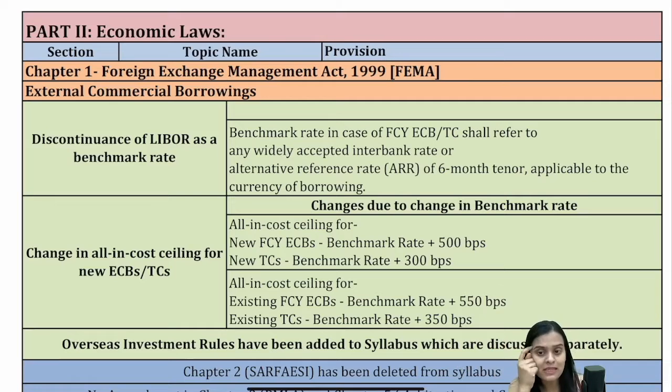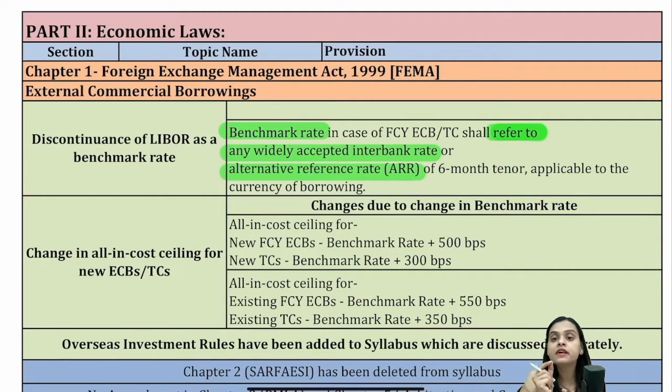You just have to keep one thing in mind, that instead of LIBOR, the benchmark rate shall refer to any widely acceptable interbank rate or ARR, that is alternative reference rate. Since LIBOR has been discontinued and you now have ARR, that means your benchmark rate has been changed.